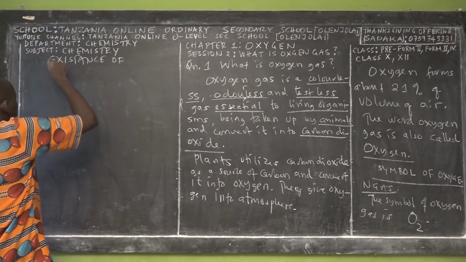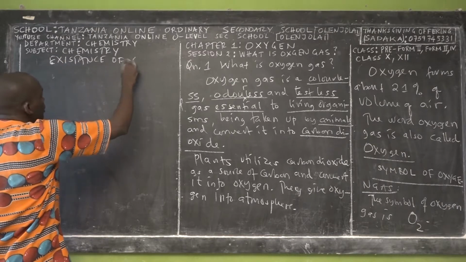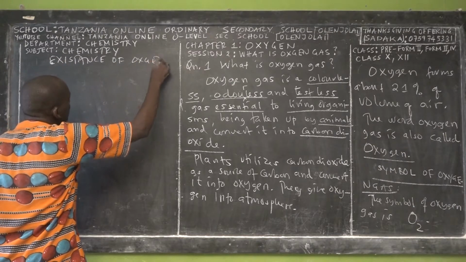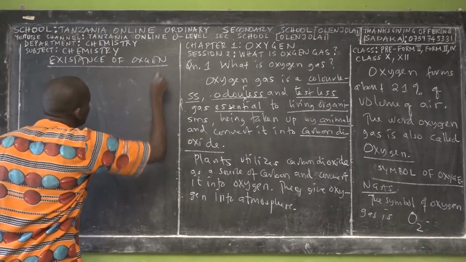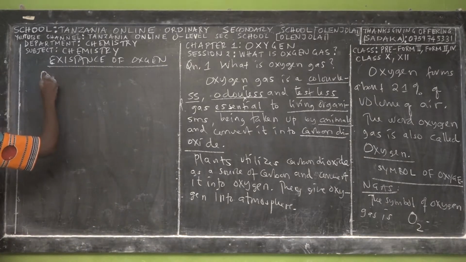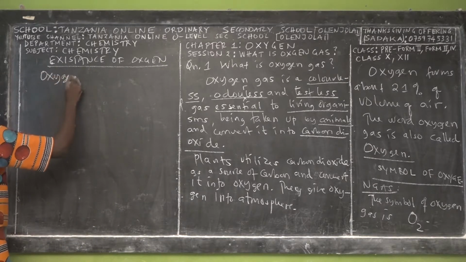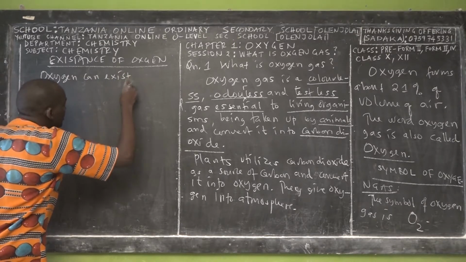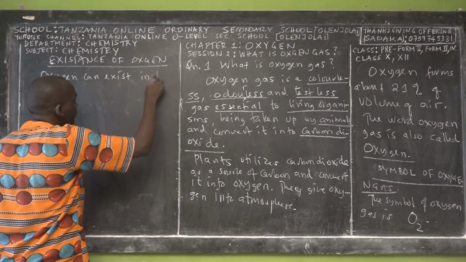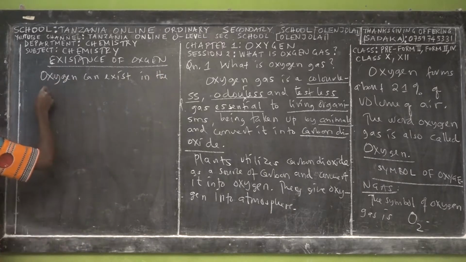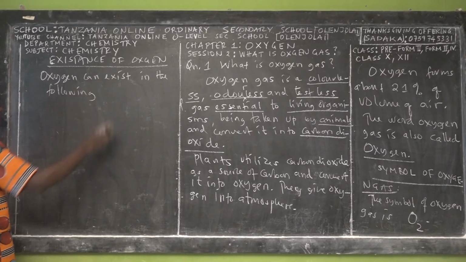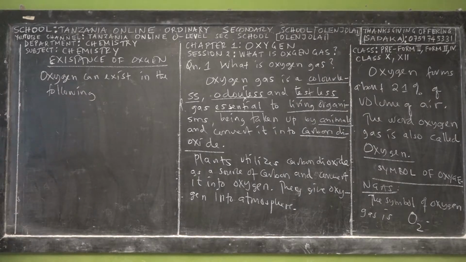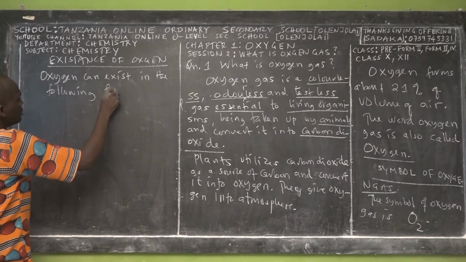We say that oxygen can exist in the following forms.